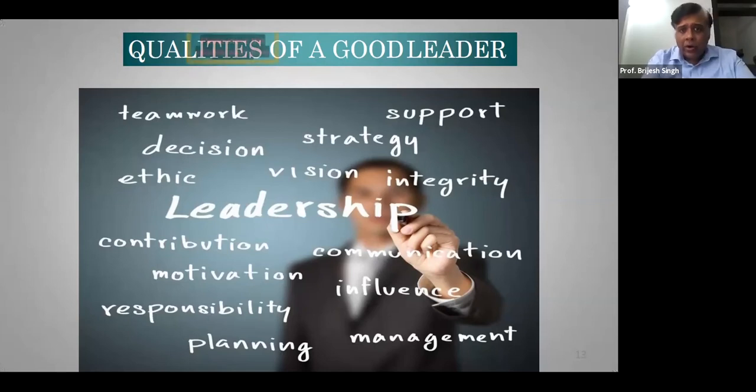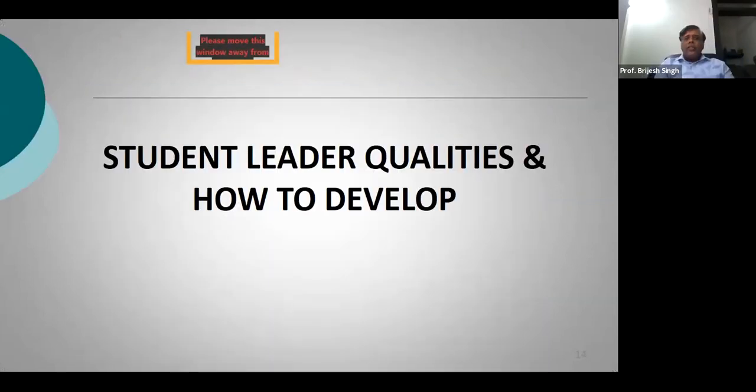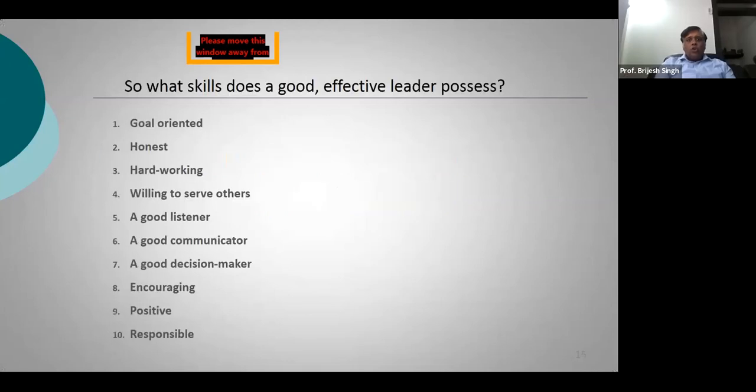So, student leader qualities and how to develop them. We'll talk about the 10 top qualities which a student leader has, which you can initiate. This will help you for the rest of your lives, to inculcate these things in you. Since most of you are in school, if you make a beginning, you can start inculcating these qualities in yourself, and a few years from now these qualities will take root, and then success will start coming your way.